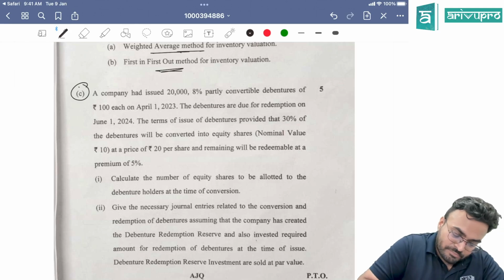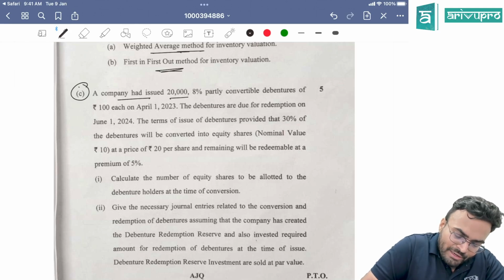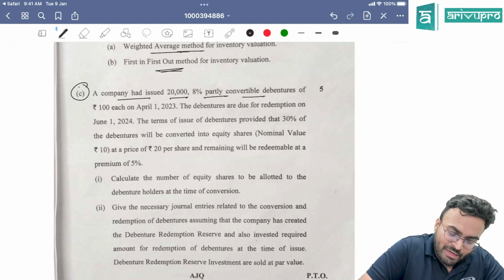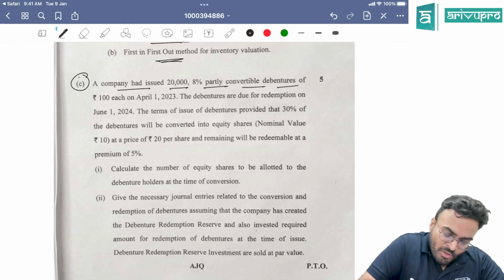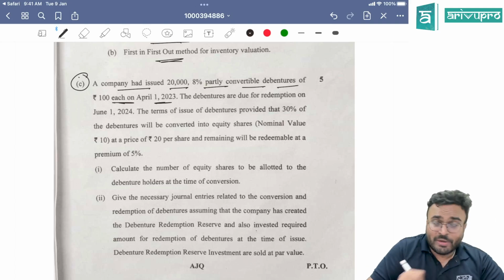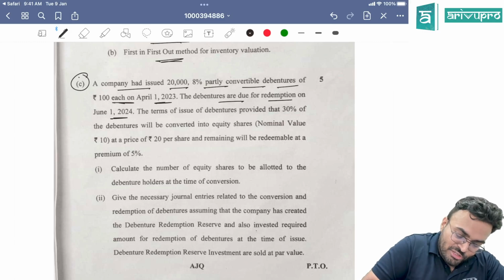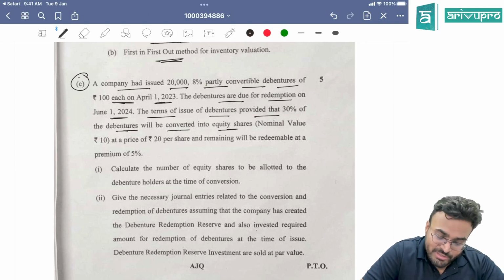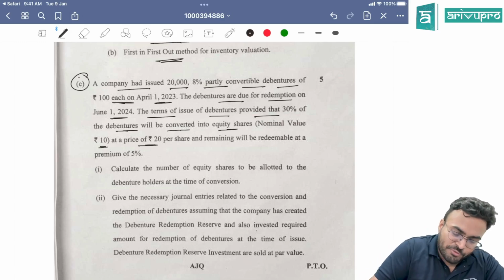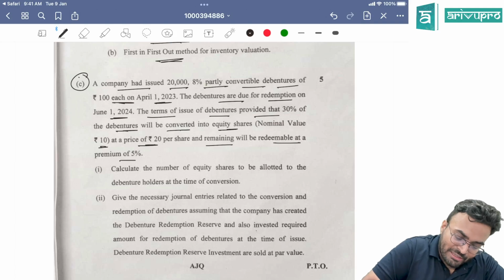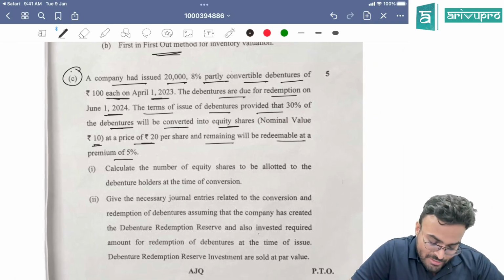Next, 5C. A company had issued 20,000 8% convertible debentures of 100 each on 1st April 2023. 8% partly convertible. Debentures are due for redemption on 1st June 2024. Okay, no problem. The terms of issue: 30% of the debentures will be converted into equity shares of nominal value 10 at a price of 20 per share, and remaining will be redeemable at a premium of 5%.